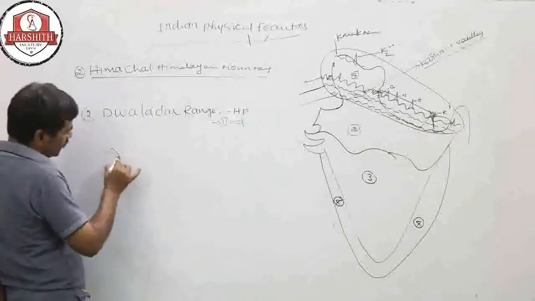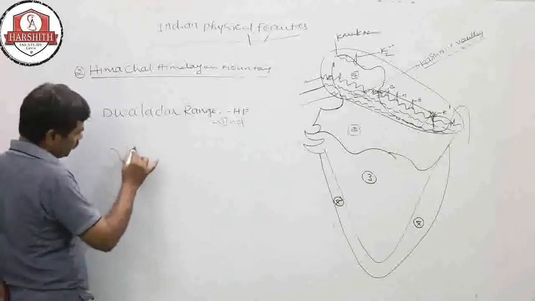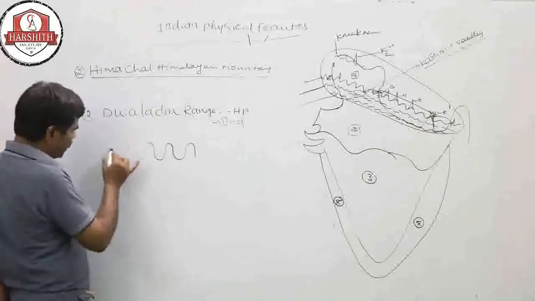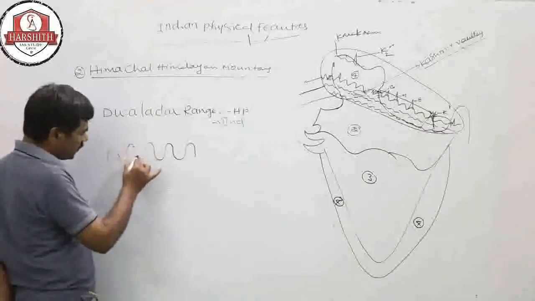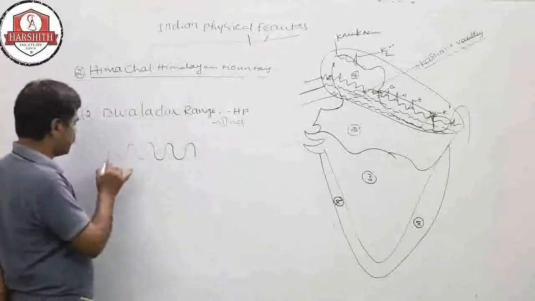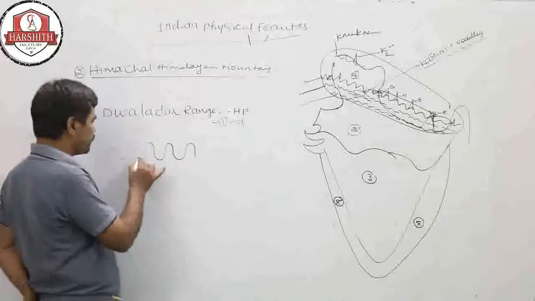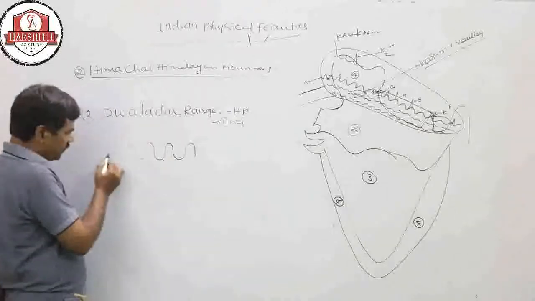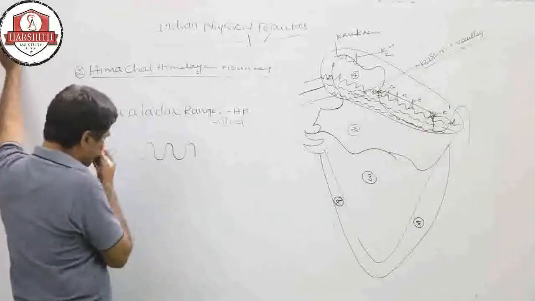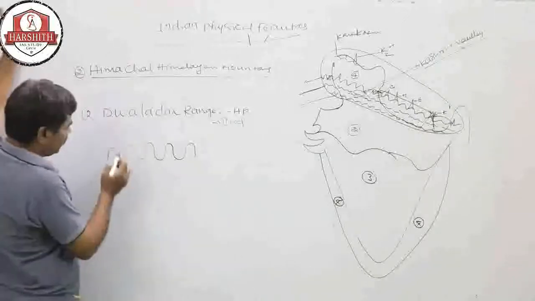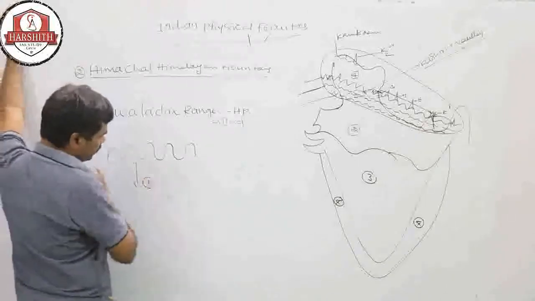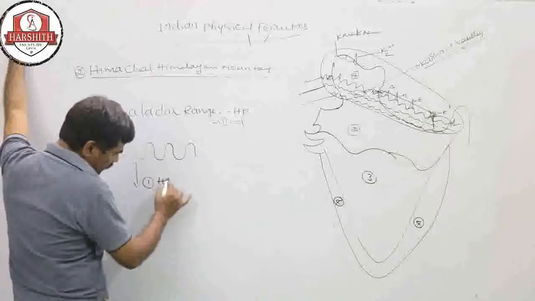This Dauladar range is in Himachal Pradesh, and the capital of Himachal Pradesh is Shimla. So Dauladar is very famous for its hill stations.